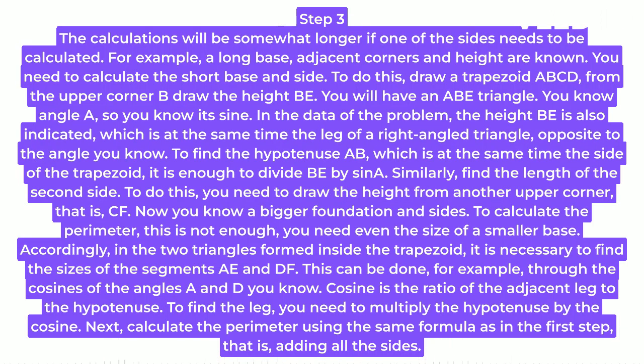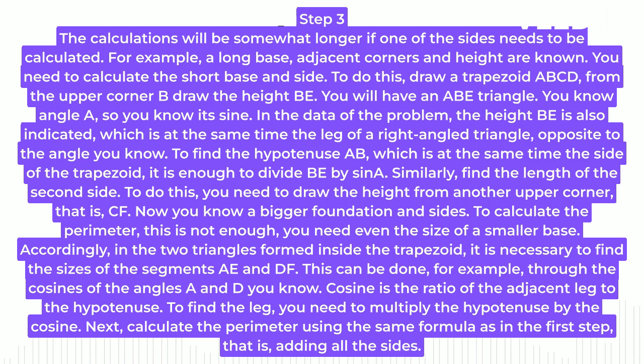Step 3. The calculations will be somewhat longer if one of the sides needs to be calculated. For example, a long base, adjacent corners and height are known. You need to calculate the short base and side. To do this, draw a trapezoid ABCD. From the upper corner B, draw the height BE. You will have an ABE triangle.